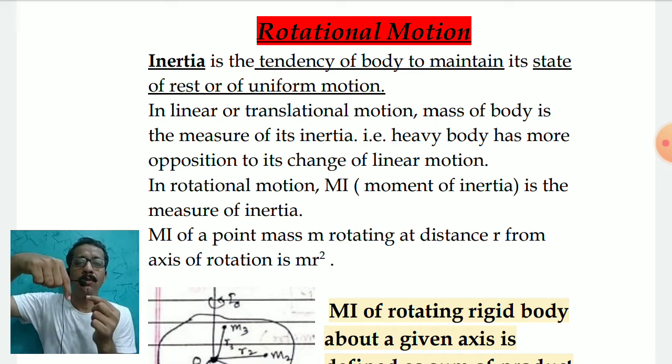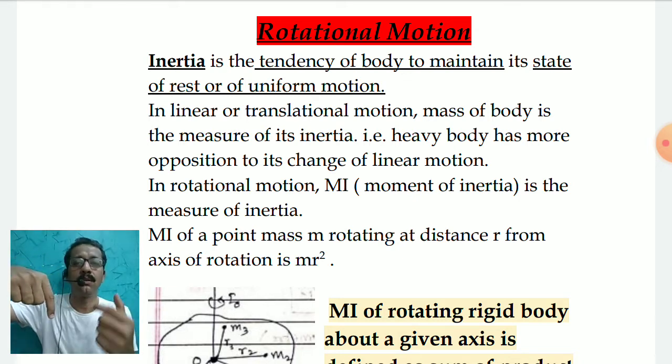If I have another object having mass m2, rotating at some distance r2, its moment of inertia will be m2 r2 squared. For a third object, its moment of inertia will be m3 r3 squared.